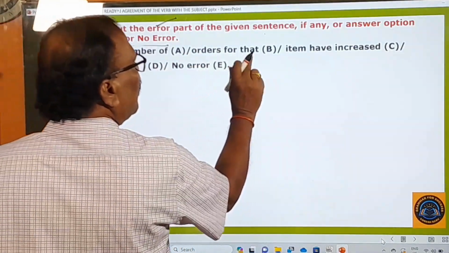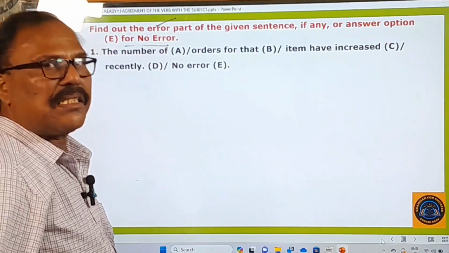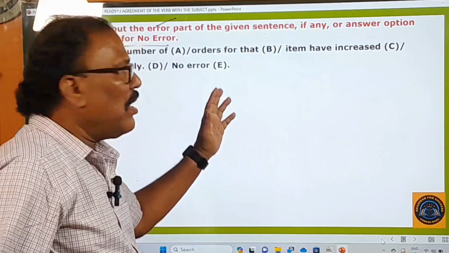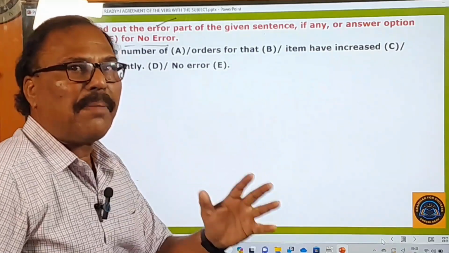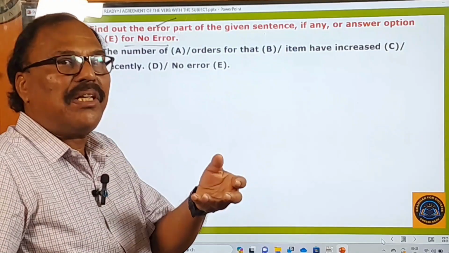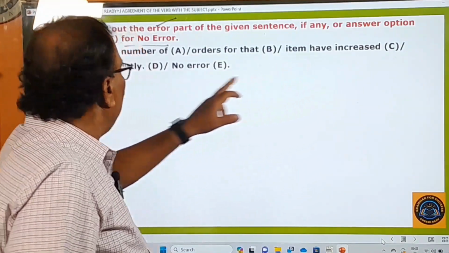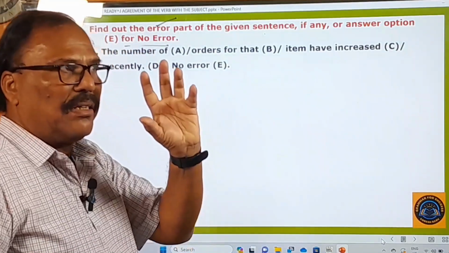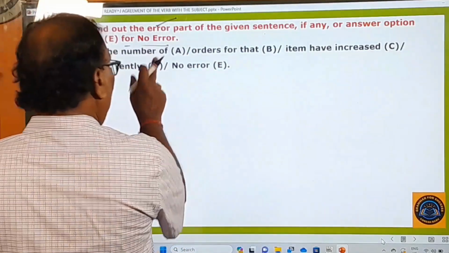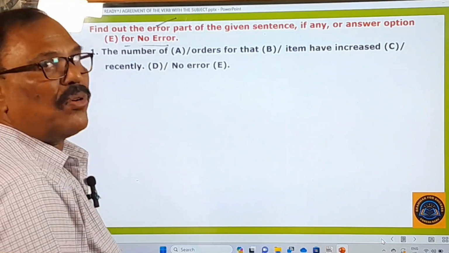The number of orders for that item have increased recently. If you look at this sentence, I have already told you, whenever the sentence is given in parts like this, in spotting error questions, you should not read the parts individually, but read all of them collectively in the form of a sentence. You have to say, the number of orders for that item have increased. Then only can you find out the grammatical error in that sentence. Otherwise you cannot. Don't read the parts separately, please.